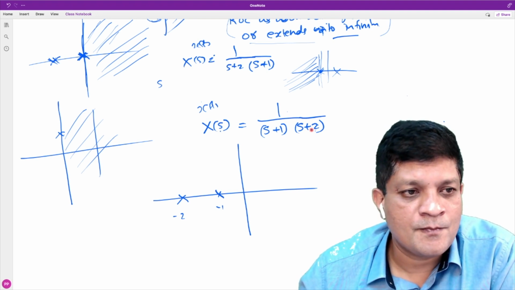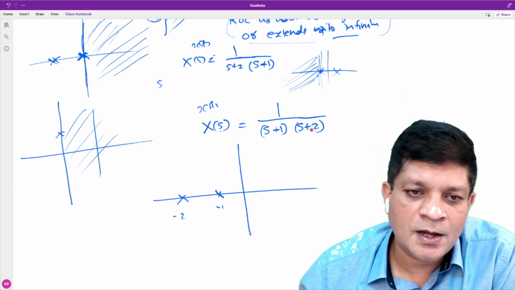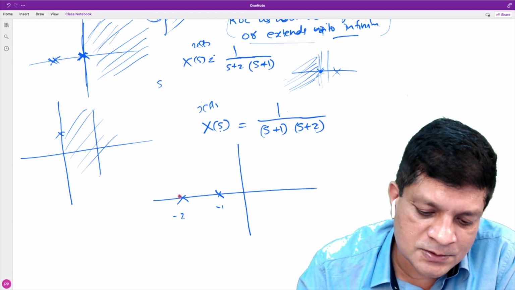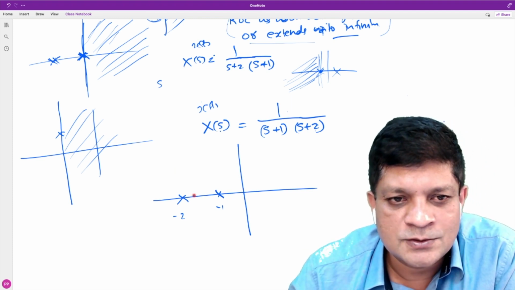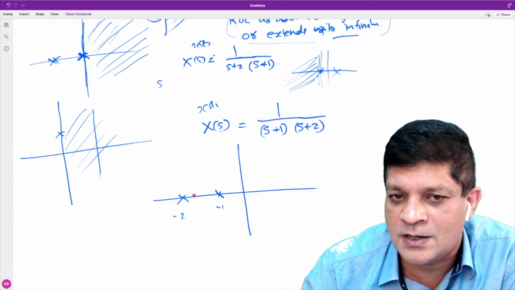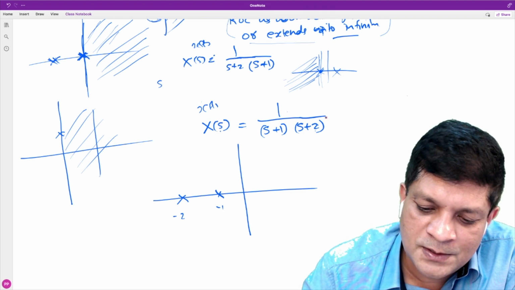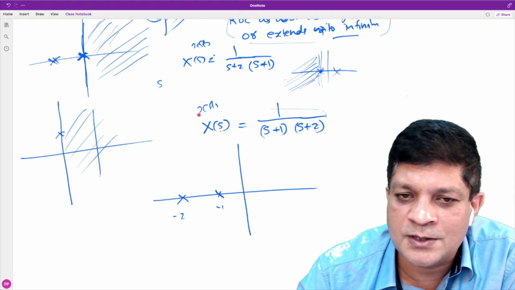ROC cannot be the entire S-plane because there are 2 poles here, and poles cannot be inside the ROC. So this cannot be the Laplace transform of a finite duration signal.